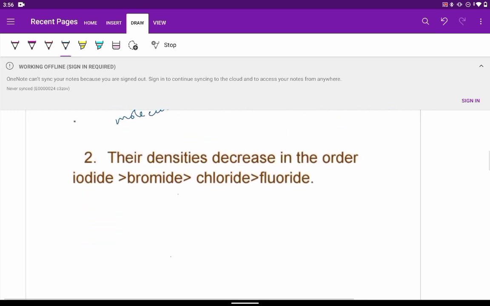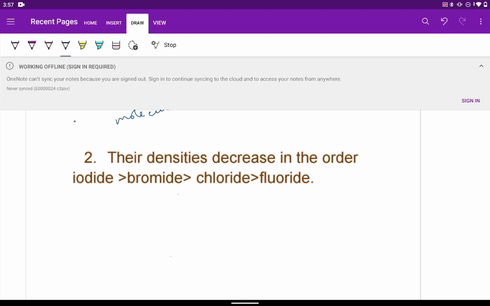The next one, their densities decrease in the order iodide greater than bromide, greater than chloride, greater than fluoride. So the densities decrease in this order. Alkyl bromides and iodides are generally heavier than water.